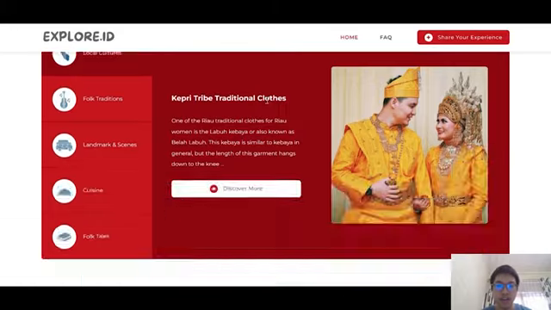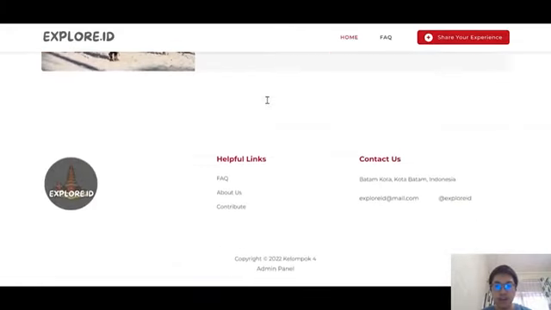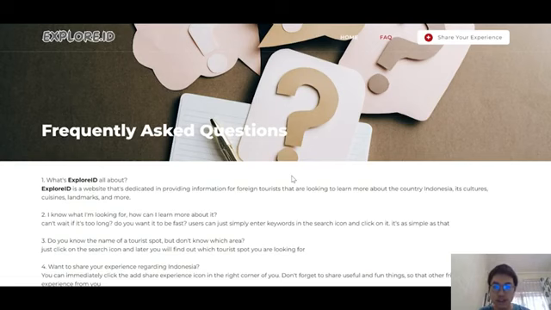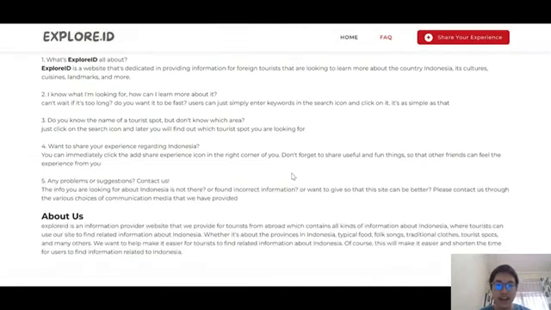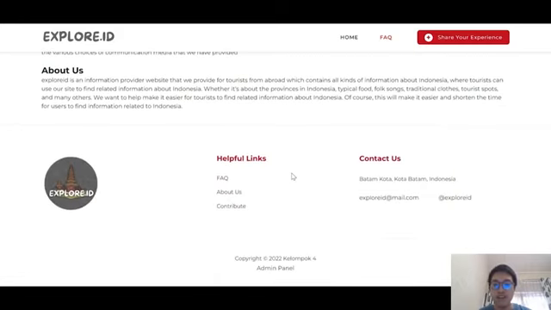Next, at the end of each of our site pages, there will be a footer that will display helpful links and contact information regarding our team and our website. If we click on one of the options of the helpful links, like the FAQ, frequently asked questions, or about us or contribute, we will be directed to the frequently asked questions page, which will display 5 frequently asked questions and also a brief about us section that will display information regarding our purpose and our vision for this website.